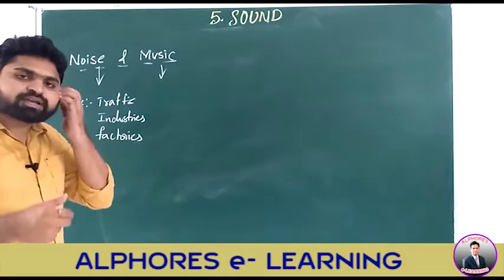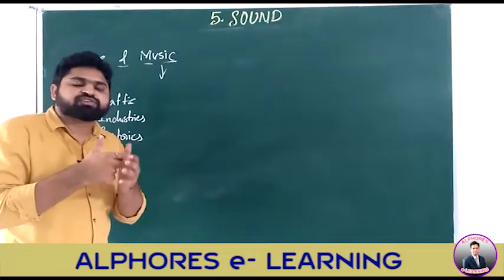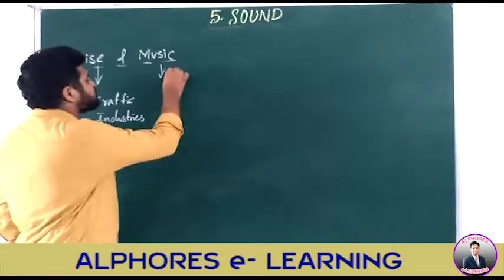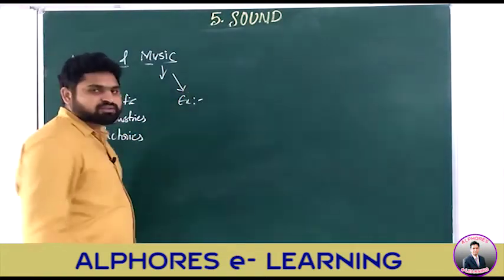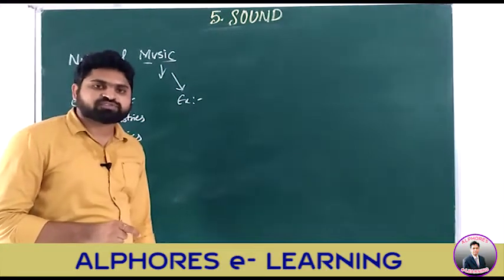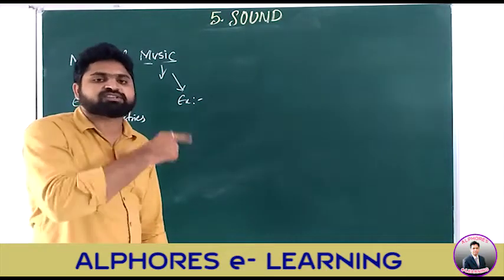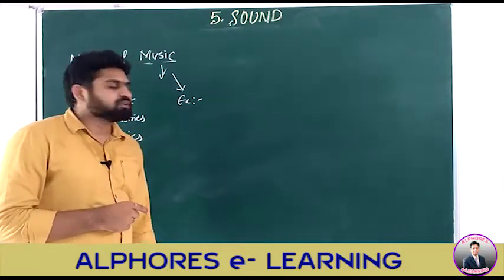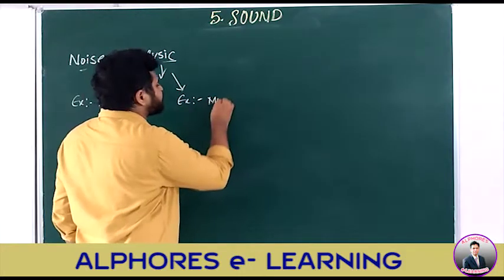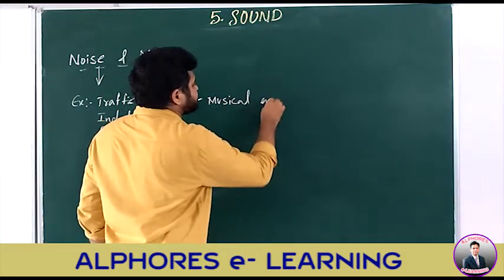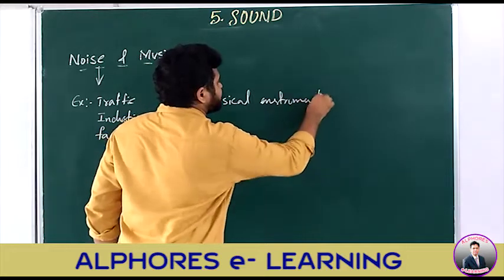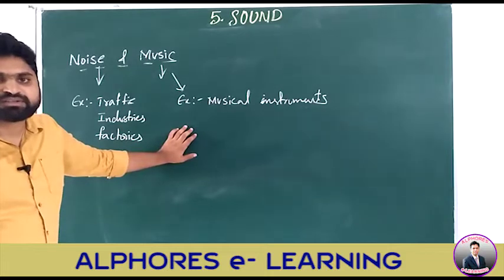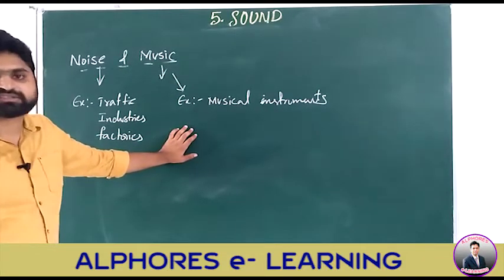If you observe, in all these cases there is a mixture of irregular sounds which leads to noise pollution. Whereas in the case of music, examples are the sound produced by musical instruments. About musical instruments we have discussed in the first session of the sound chapter. The sound produced by the musical instruments is called music. I hope you understand about noise and music.